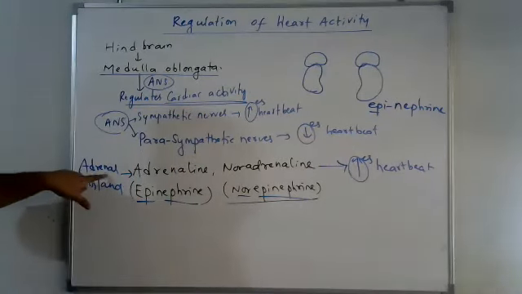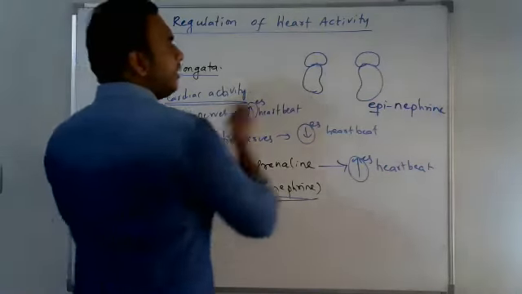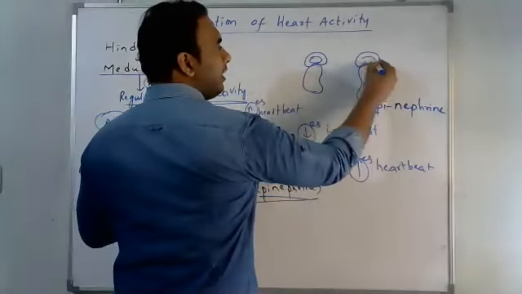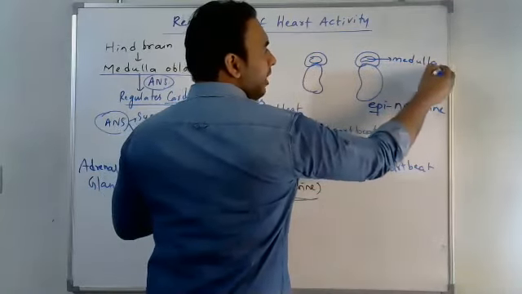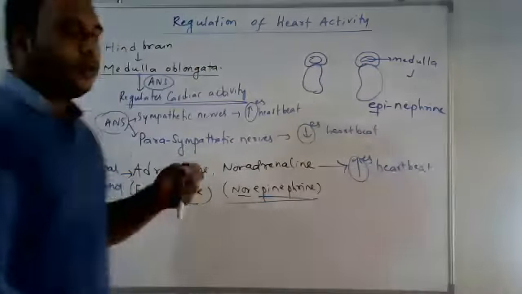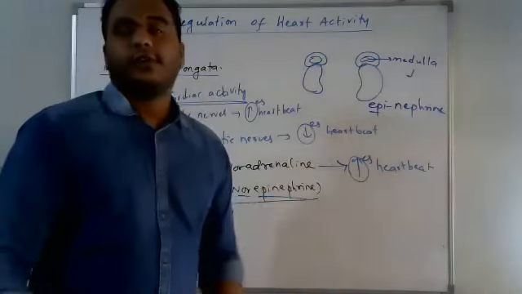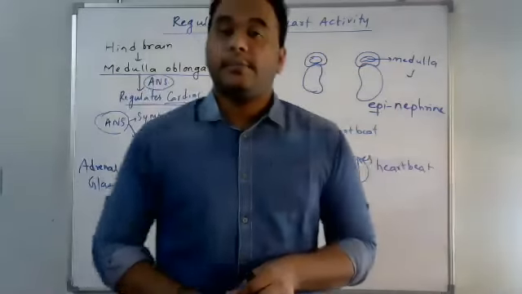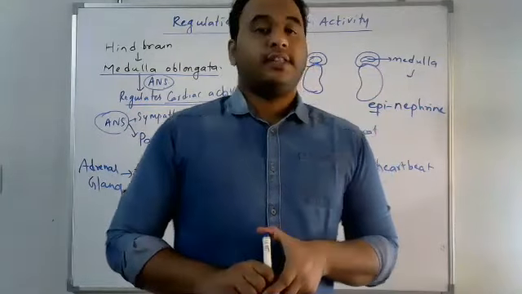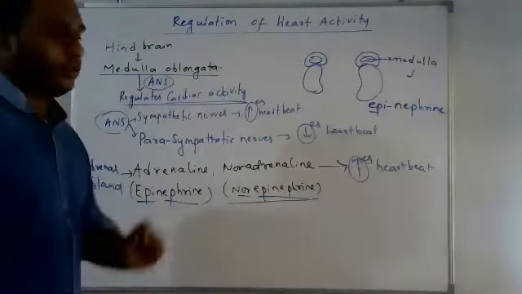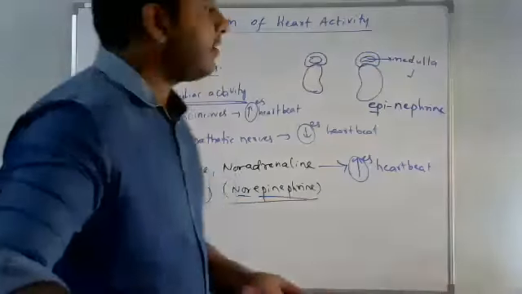And apart from that, the adrenal gland consists of the adrenal medulla, the inner region. This adrenal medulla secretes two hormones: one is adrenaline and the other is noradrenaline. These two hormones, called adrenal medullary hormones, increase the heartbeat. So this is about the regulation of heartbeat. And today's topic is the lymphatic system.